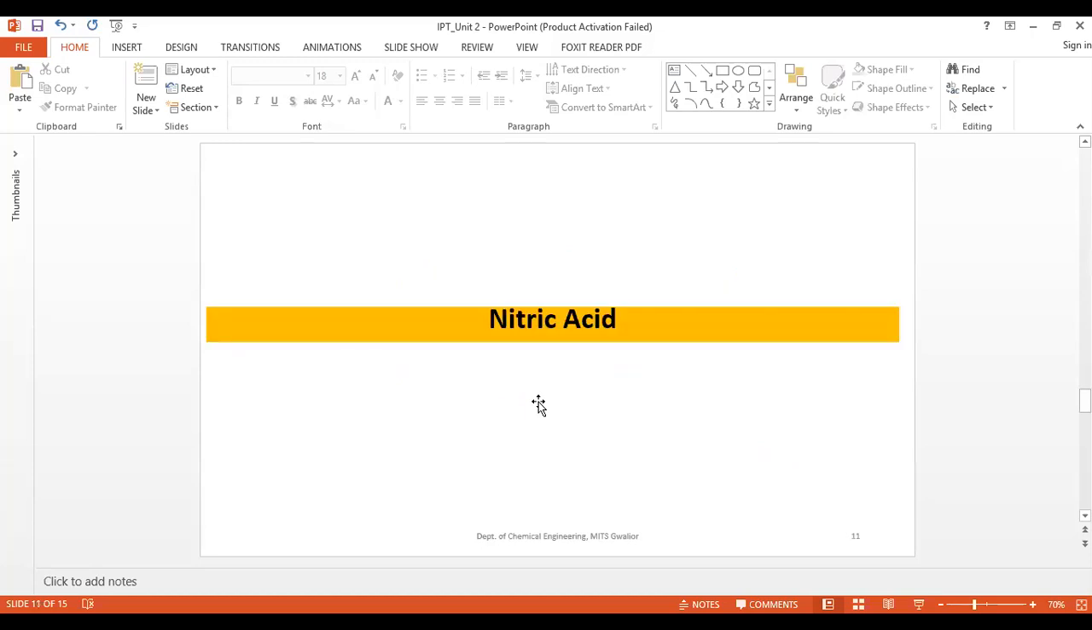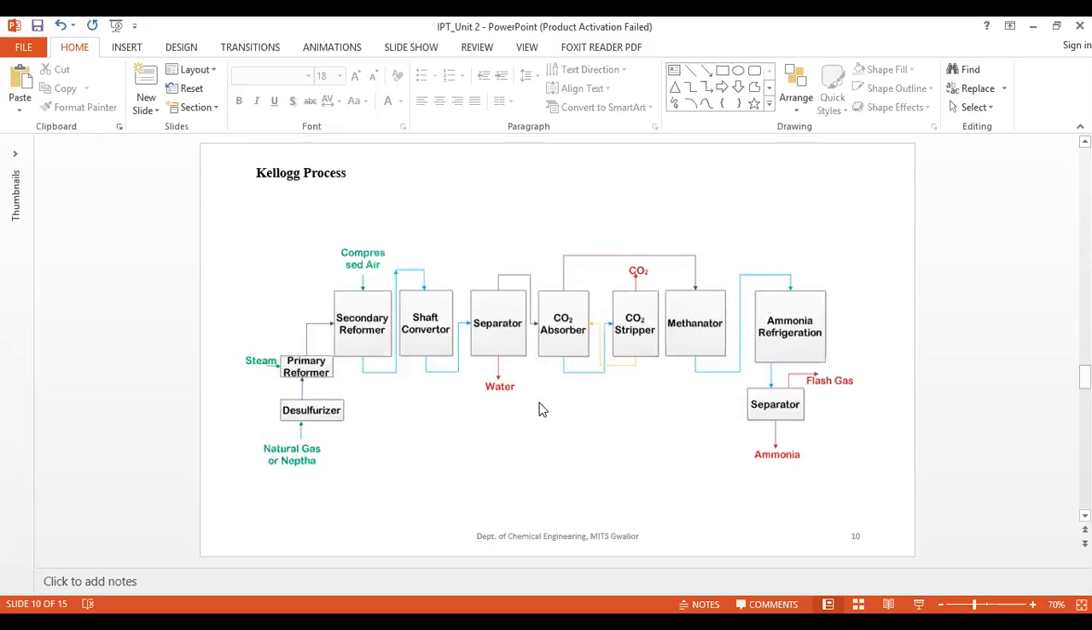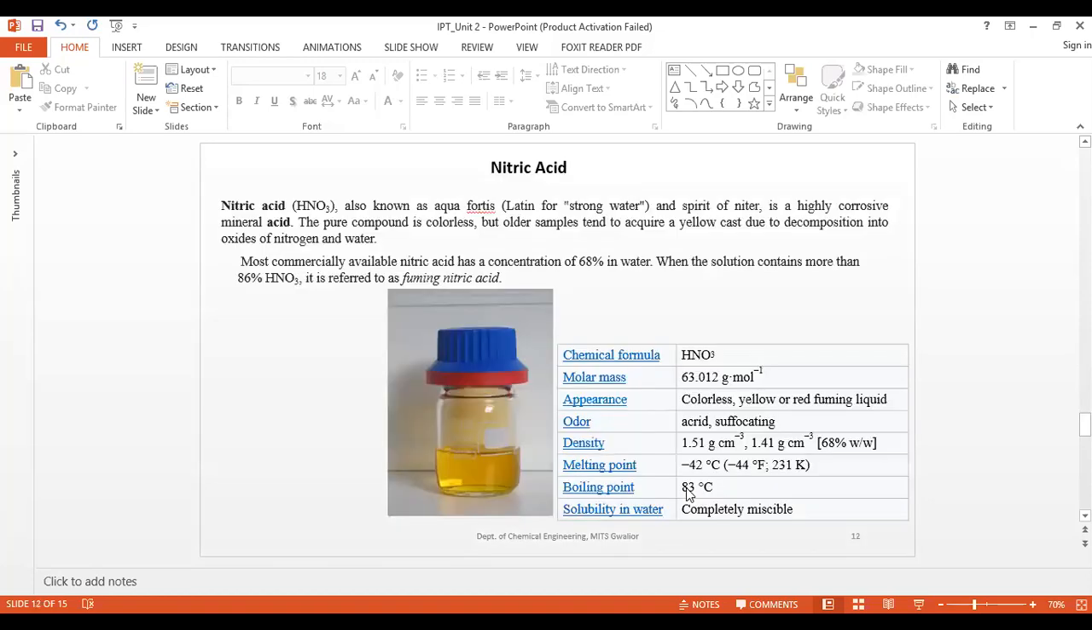Finally, passing to the ammonia refrigeration and separation unit, you will get the ammonia. Now nitric acid. Nitric acid, also known as aquafortis and spirit of niter, is a highly corrosive mineral acid. The pure compound is colorless, but older samples tend to acquire a yellow cast due to decomposition into oxides of nitrogen and water. These are some basic things you can read.